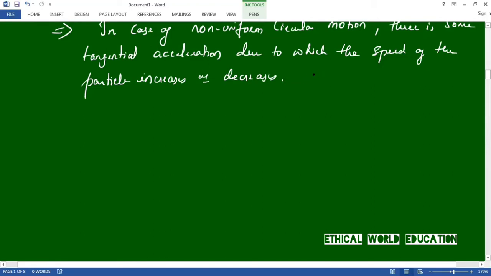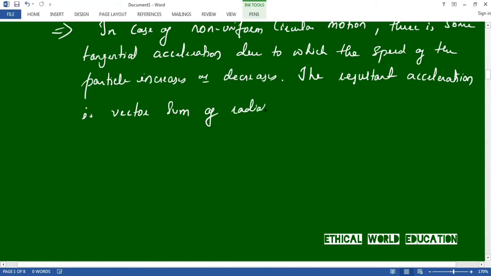The resultant acceleration is the vector sum of radial acceleration and tangential acceleration.